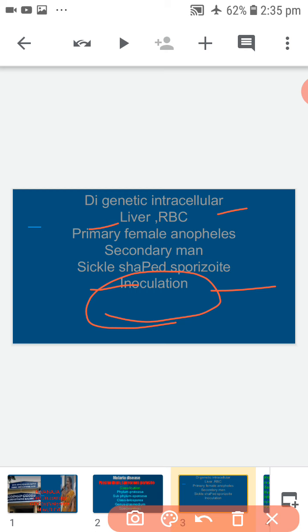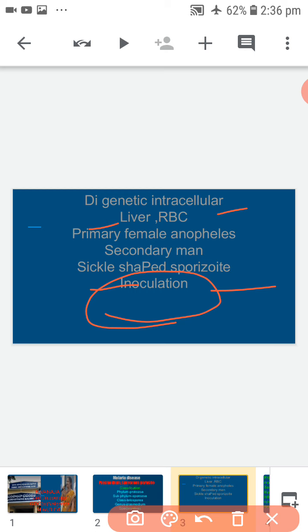Once again, Plasmodium vivax. Systematic position is phylum Protozoa, subphylum Sporozoa, class Telosporea, genus Plasmodium and species vivax. Among the protozoans, Plasmodium vivax is one of the most harmful parasites of man. It is a digenetic and intracellular parasite.